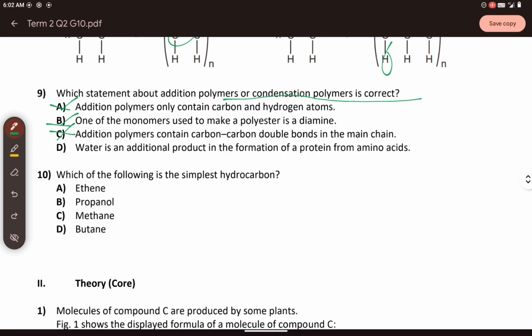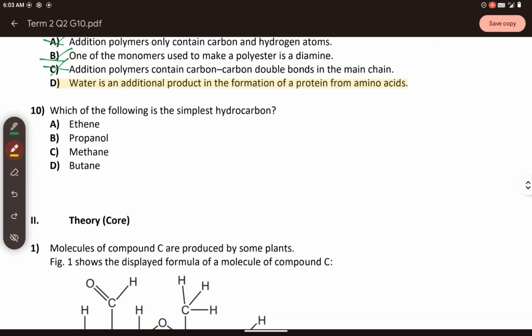Now for letter D, water is an additional product in the formation of a protein from amino acids. That's correct. That's a given rule. Now let's talk about number 10. Which of the following is the simplest hydrocarbon? The simplest hydrocarbon has one carbon. Letter A has two carbons. Letter B has three carbons. Letter C has one carbon. Letter D has four. So which has the least number of carbons? The correct answer is, of course, letter C, methane.